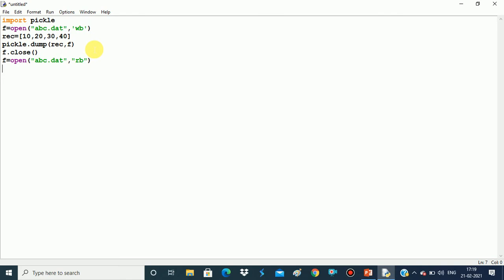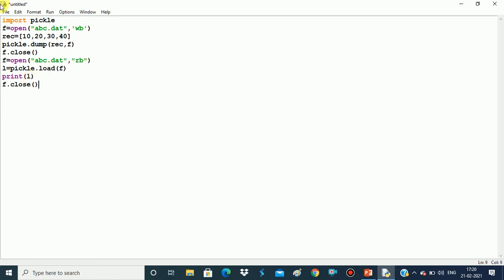After this I want to have a function with the help of which I can read the data. तो हमने अभी कौन सा फंक्शन पढ़ा, that is the load function. So we'll say pickle dot load and bracket में you have to specify the file handle. Now the file handle here is f. Fine. After this we need to display this statement, so we'll say print. We need to give it in some variable, like suppose I give here as L, so I'll say print L, and then we need to at last close the file, so I'll say f dot close.